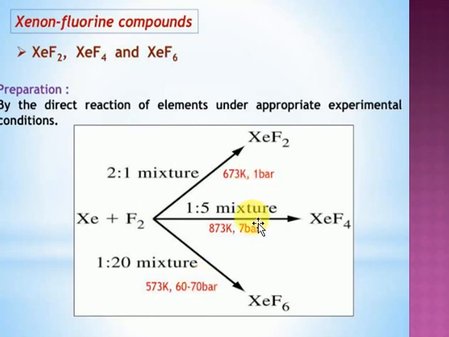The pressures are 1, 7 and 70 bar. The temperatures are 573 kelvins, 673 kelvins and 873 kelvins. These are the three types of fluoride compounds only. Xenon fluoride compounds are there. So, clear students, this is regarding the xenon fluoride compounds.